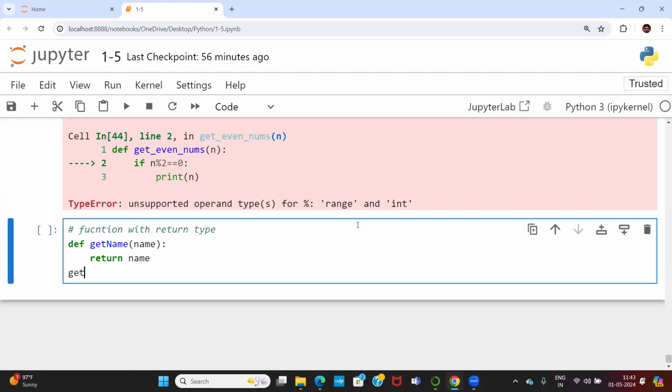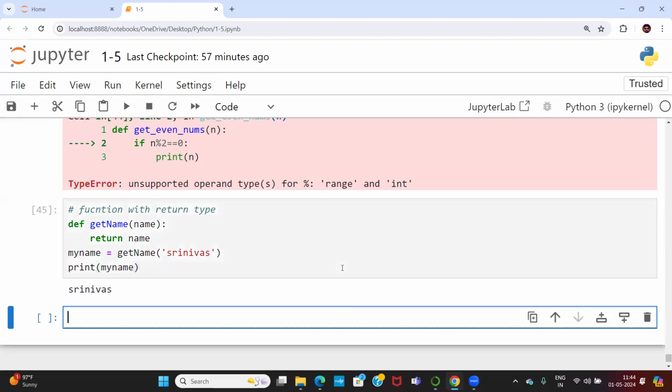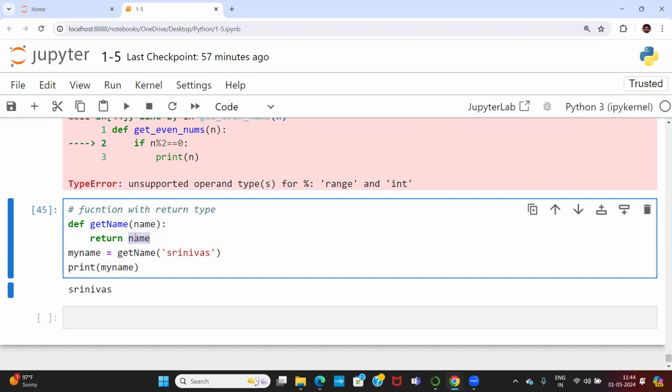Finally, when you call the function get name, you are passing the value called Srinivas. But whenever this function is executing, the value is going to be stored into one more variable called my name. And finally, you have to print my name outside of this particular function. Print my name. Okay. This is the return value. So whenever this function is executing, some value is going to be returned now. What is the parameter being returned here? Name is returned.